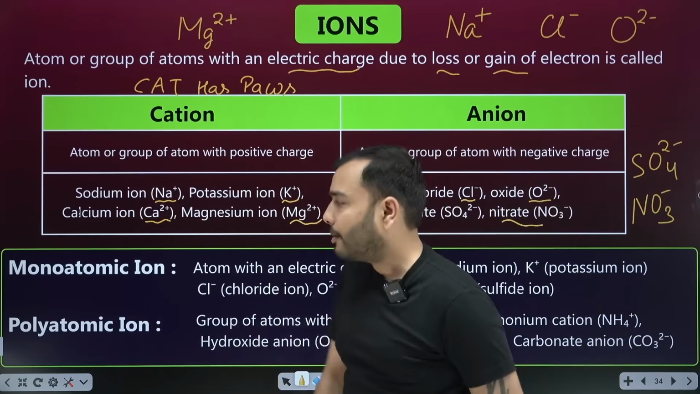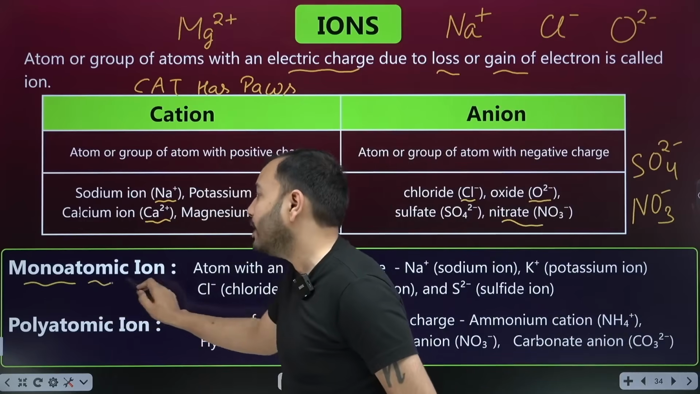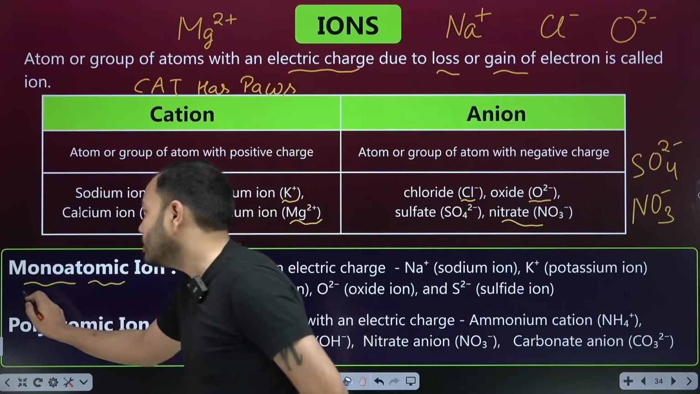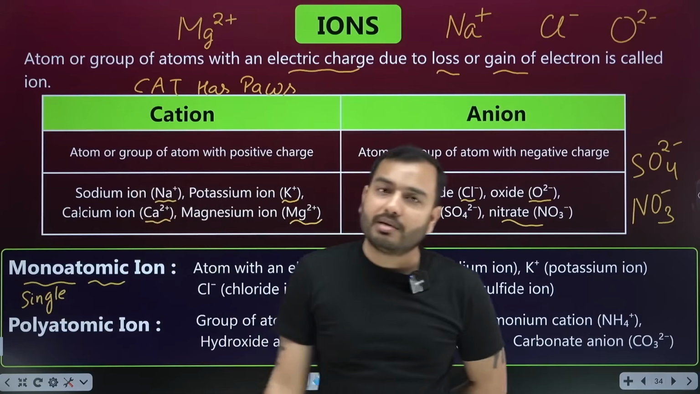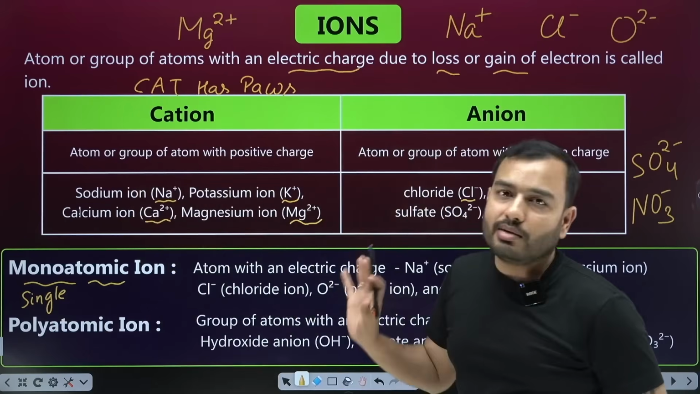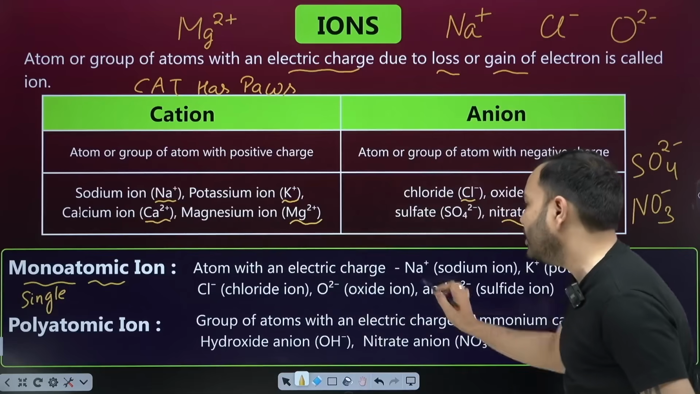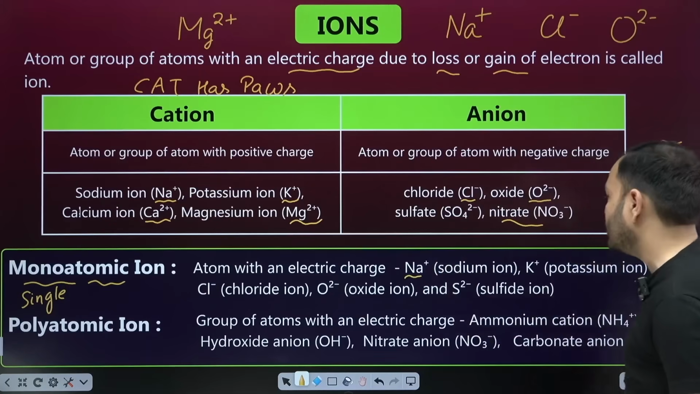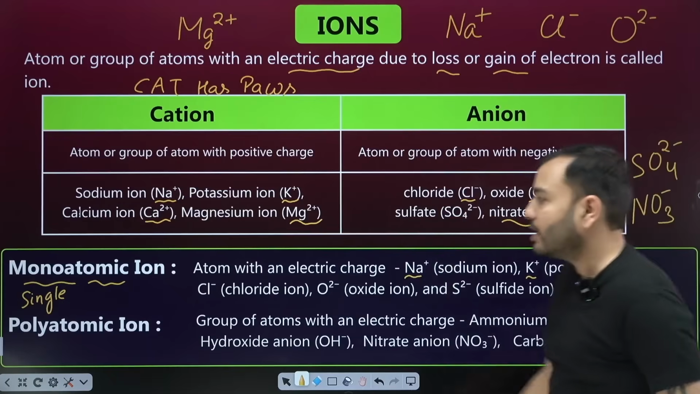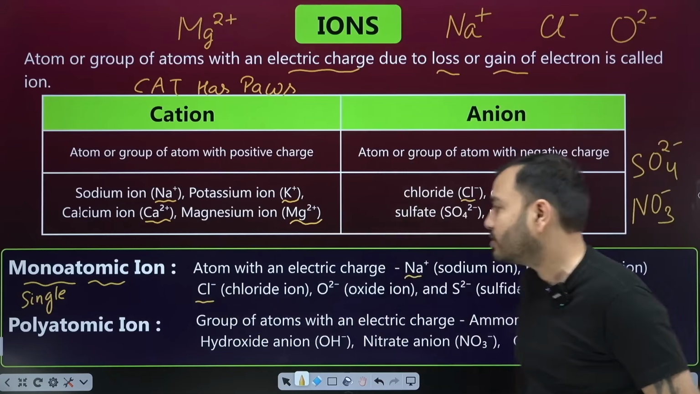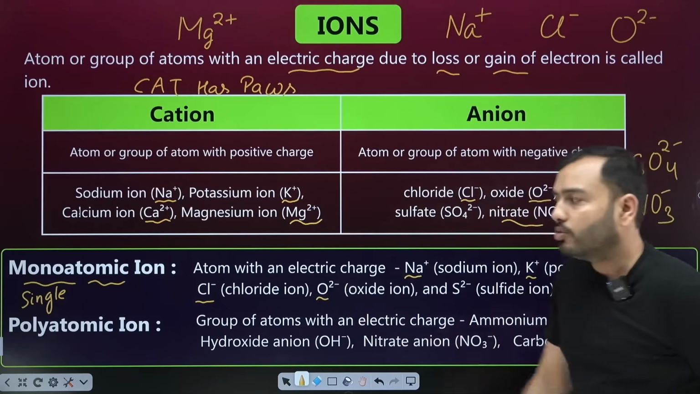Now, ions are also of two types. One is monoatomic ion. What does mono mean? Single. Whenever mono is written, it means single. Di means two. Tri means three. Tetra means four. So, ions with a single atom, for example, what do you take? Na, only one atom with plus charge. K plus potassium ion, one atom with a charge on it. Cl minus, one atom with charge on it. Oxide, one atom with a charge on it.